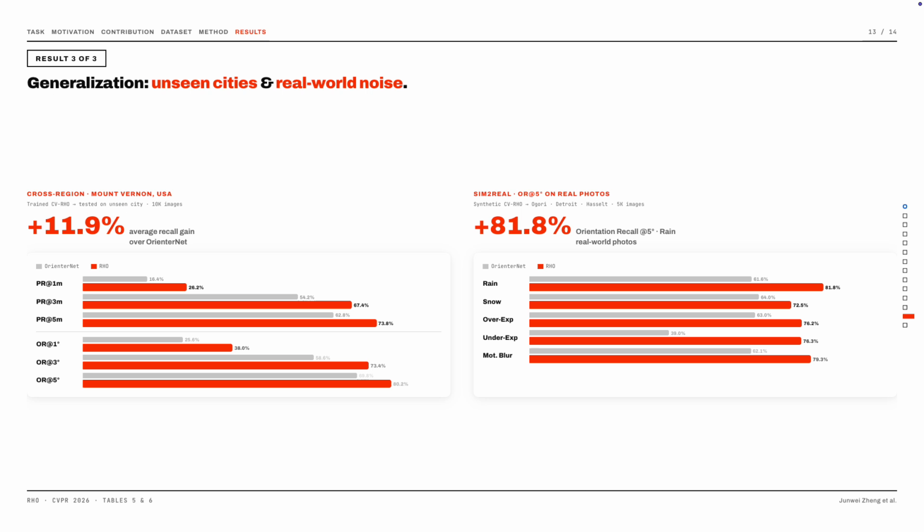RHO also generalizes well. On an unseen city, we achieve an 11.9% average recall gain. And in our Sim2Real experiments on real-world weather photos, RHO reaches 81.8% orientation recall at 5 degrees under heavy rain, substantially outperforming the baseline.